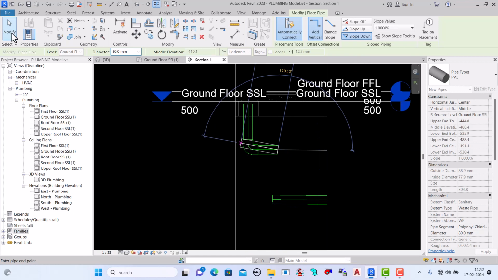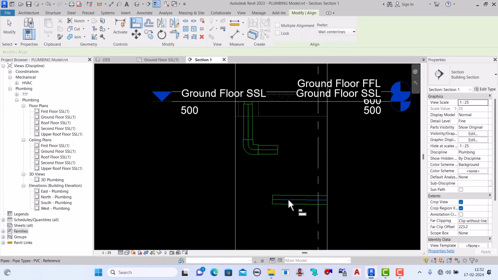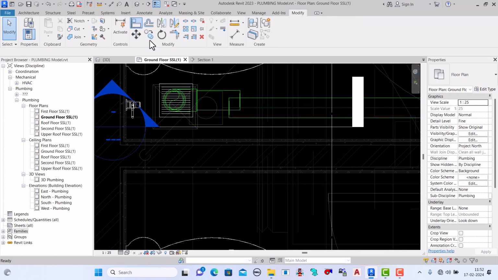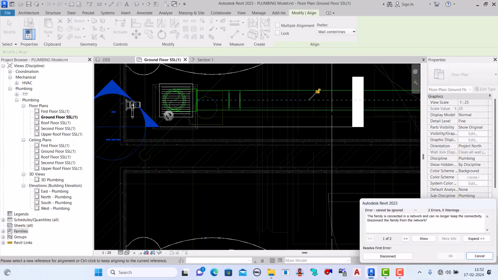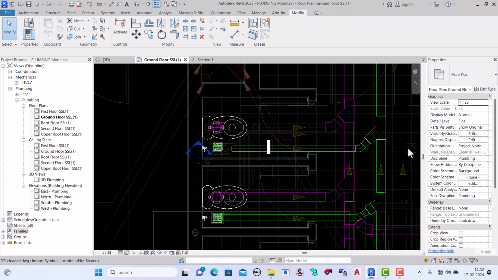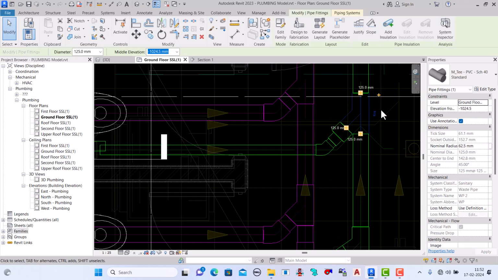So it will be downside. Make the align from this point to this point. Now up to the ground floor, also make the align from this point to this point. Okay, because there is not much space here, that's why the error is coming.